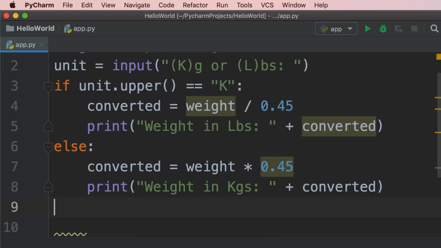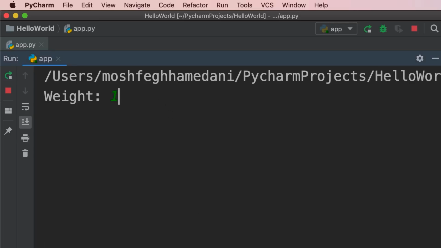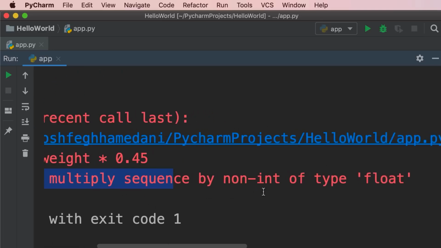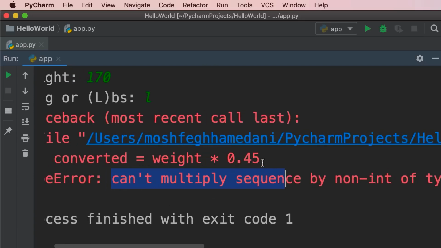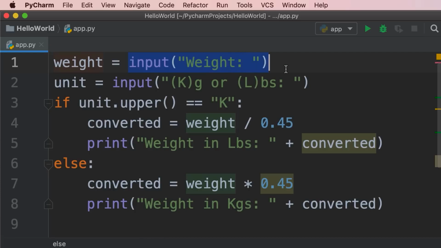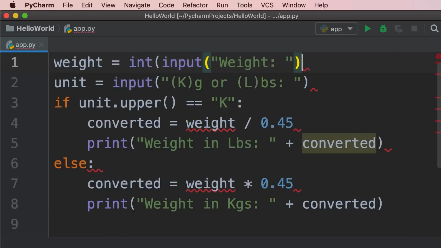Let me show you. So let's run it. Here I'm going to enter 170. Then I type a lowercase l. Okay, here's an error. Can't multiply sequence by non-int of type float. So this is where we got this error when we tried to multiply the weight by 0.45. So that is line 7 in our code. Now, the reason this is happening is because the weight variable is storing a string object. Because earlier I told you, the input function always returns a string. So here we need to convert the weight to a number. We can either use the int or the float function.